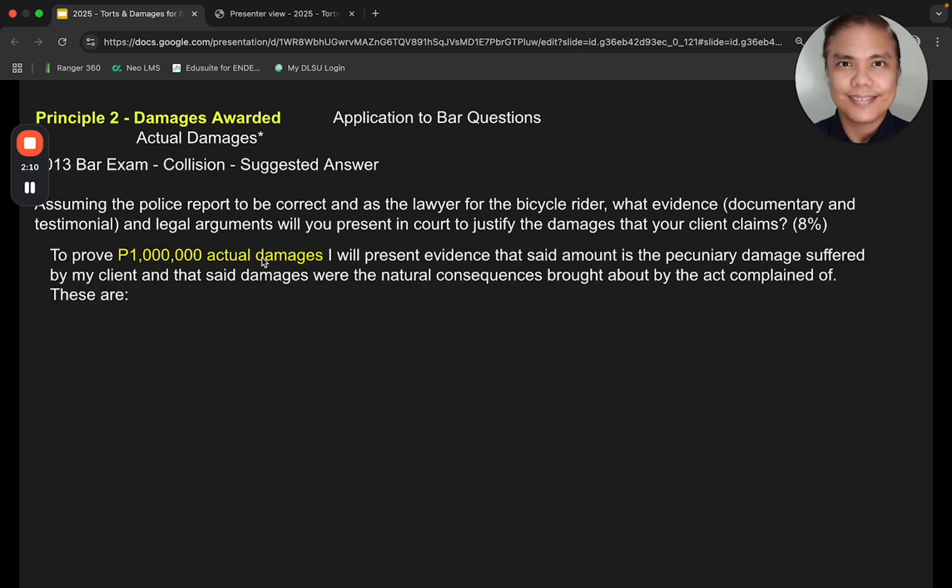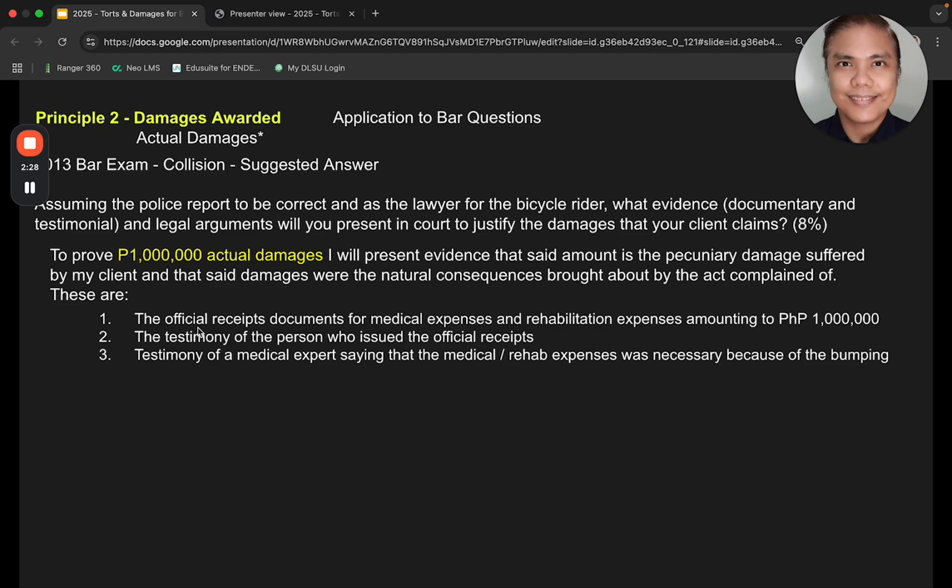So to prove actual damages, I will present evidence that is the pecuniary damage suffered, and they are the natural or probable consequence brought about by the act complained of. All right, so I will have to show official receipts of the document for the medical expenses, the testimony of the person who issued the receipt, and the expert saying that those expenses were necessary because of that incident.